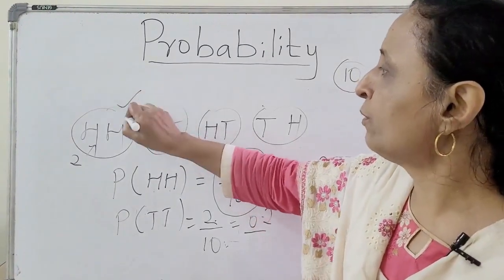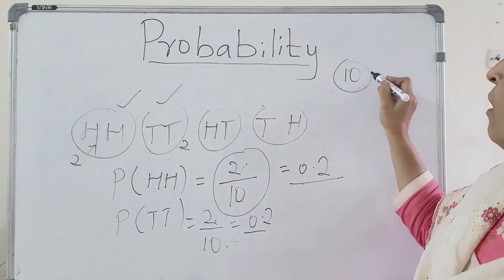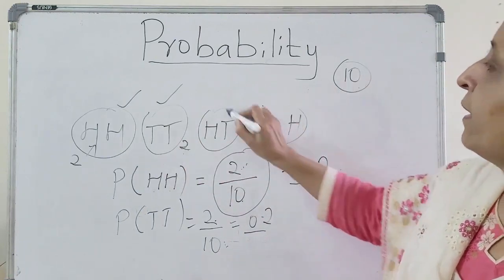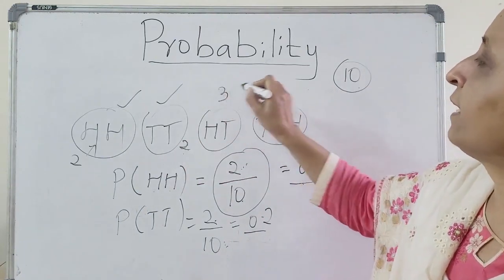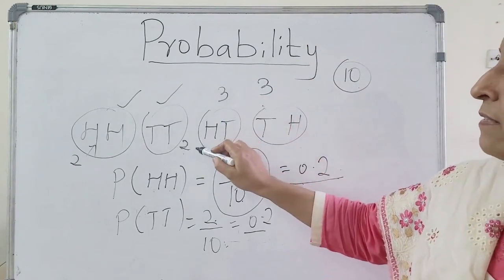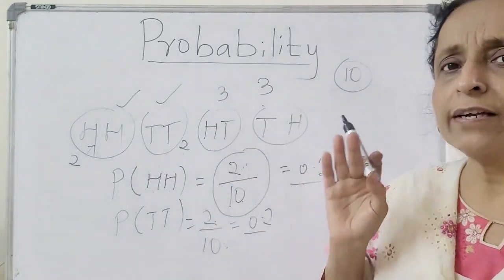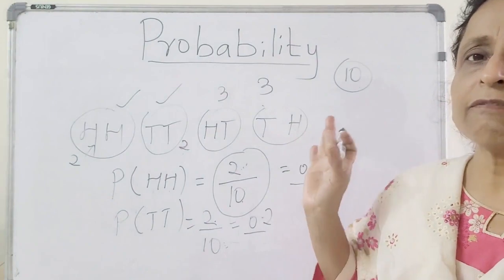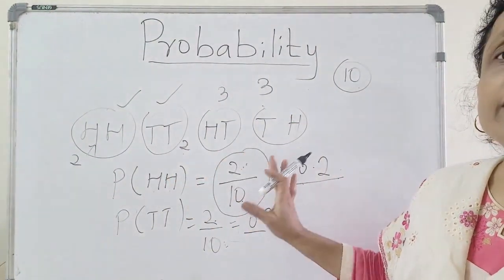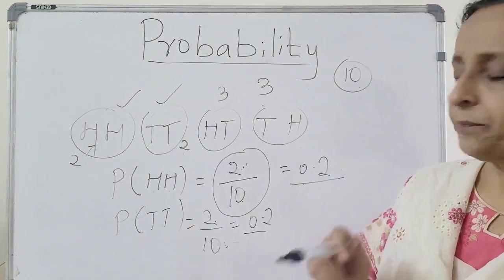Now you have taken 2 for head, head and 2 for tail, tail. Out of 4 is over, 6 is remaining. This you can take as 3 and this also you take as 3. So 3 plus 3 is 6, 7, 8, 9, 10. 10 times. Simple numbers we have taken for your understanding. Whatever is given in your question, you see and write the event. Find out what is the probability of that event.